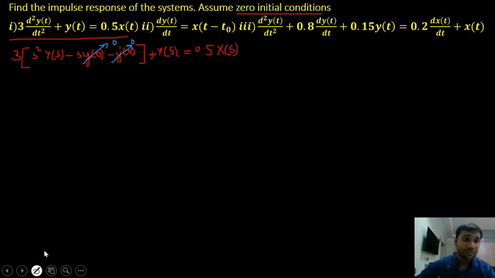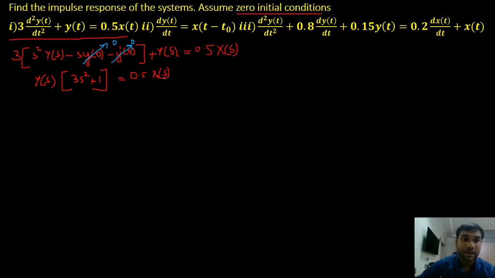Now let me simplify this equation. I'll take y of s common. So what do I have? I have 3 into s square plus 1, right? 3 into s square from this term, and here y of s is there. So 3 s square plus 1, and 0.5 into x of s on the right hand side. So my y of s divided by x of s is going to be equal to